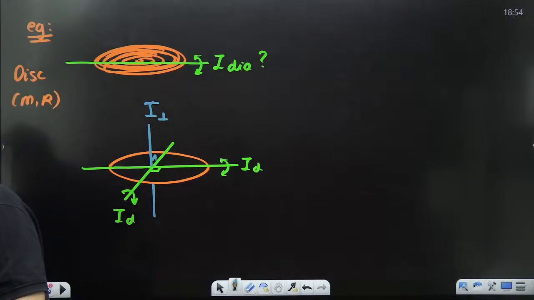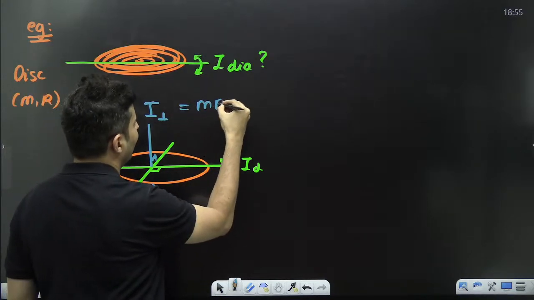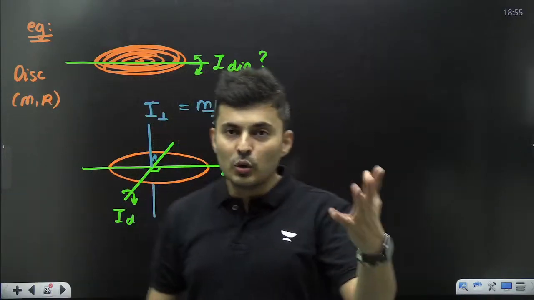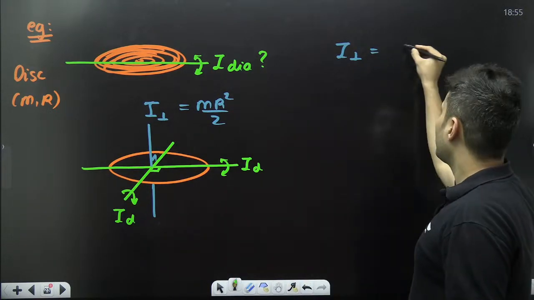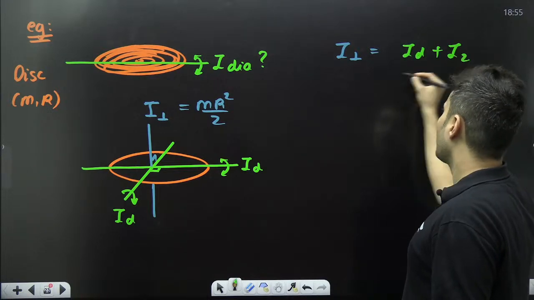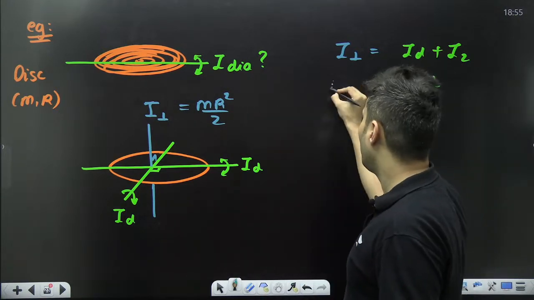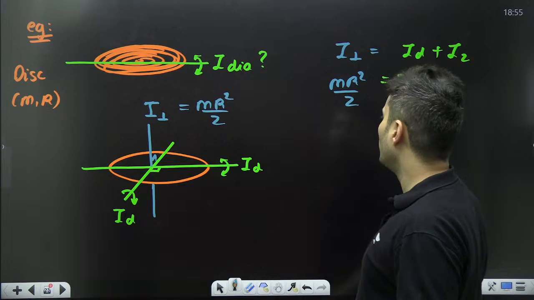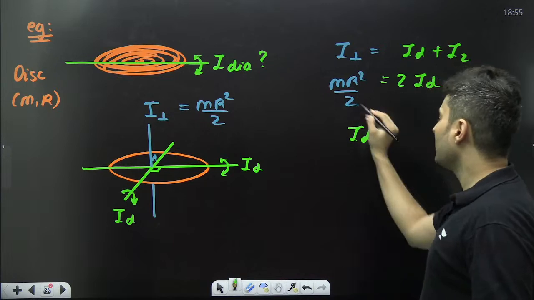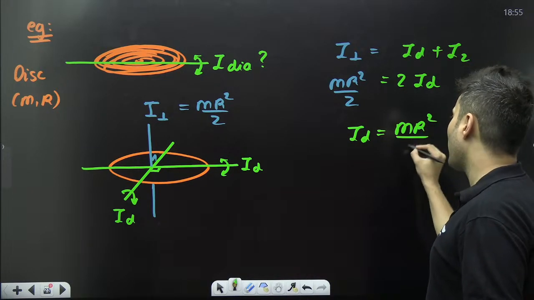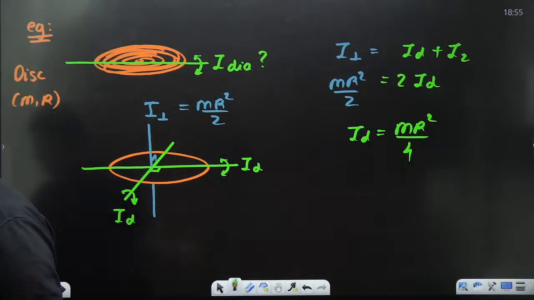Yes or no, guys? Yep. What is it? It is just going to be MR square by 2. And using perpendicular axis theorem, which says I perpendicular will be nothing but ID plus ID, that means 2 times ID. And I perpendicular, standard formula for a disc, is MR square by 2. Therefore, what must be the formula for ID, guys? Bring this 2 down, it will become MR square by 4. That is the answer. MR square by 4 is the answer.